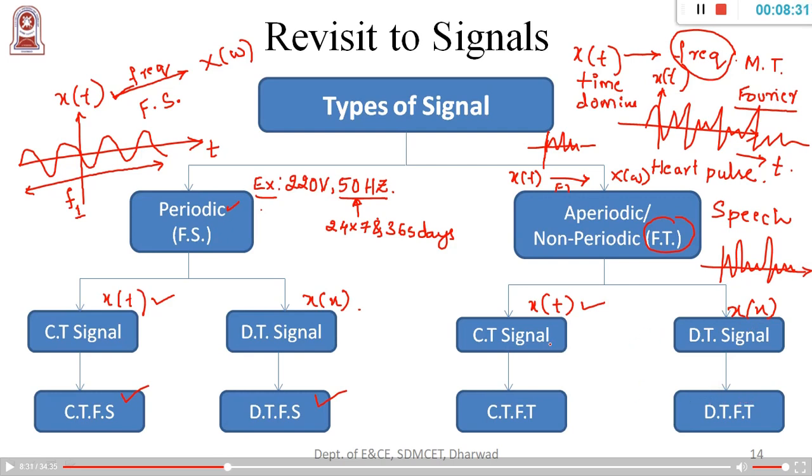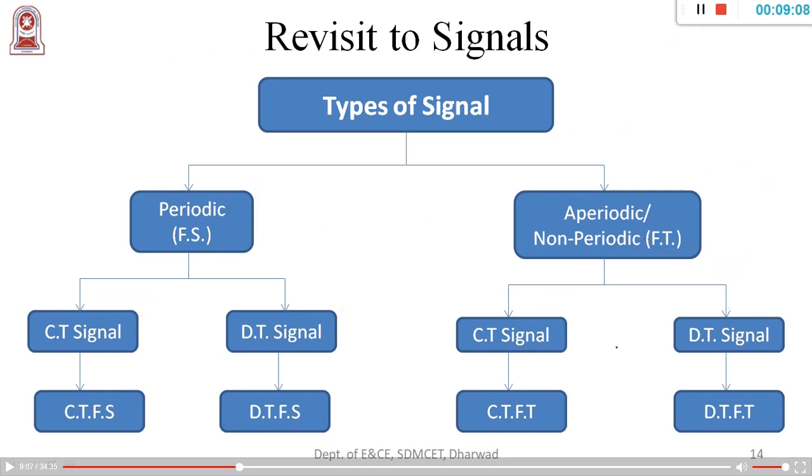So this is all about the types of signal and the mathematical tool that we try to apply to move from time domain to frequency domain. All the time, one point you should remember is, to move from time domain to frequency domain, you need a mathematical tool, and here we are using Fourier series and Fourier transform based on whether a signal is periodic or non-periodic. Okay, I hope you understood the importance of periodicity, periodic and aperiodic signal.